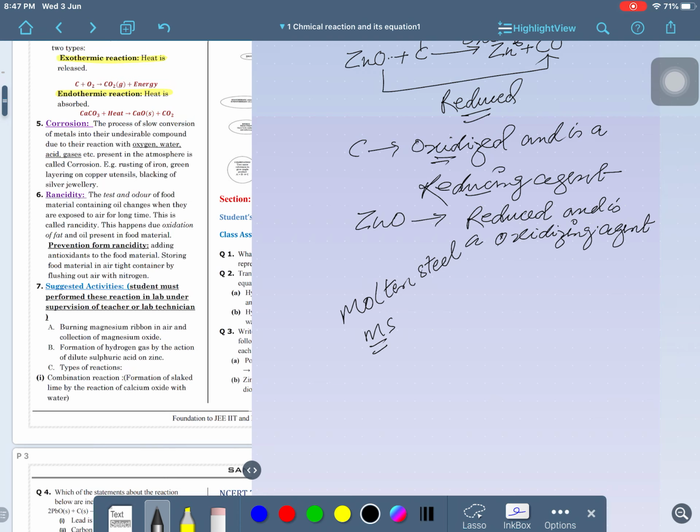The center atom of hemoglobin is iron, and iron is the element that combines with oxygen to carry it to your different organs and tissues. So there is a great attraction of iron toward oxygen. Clear?